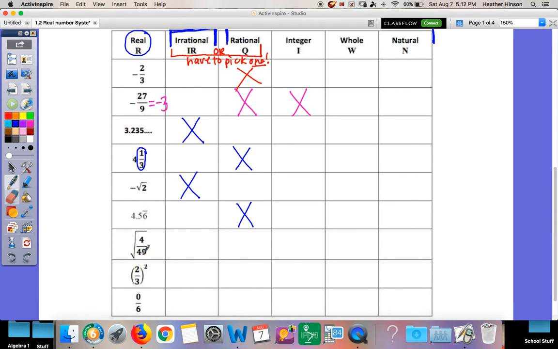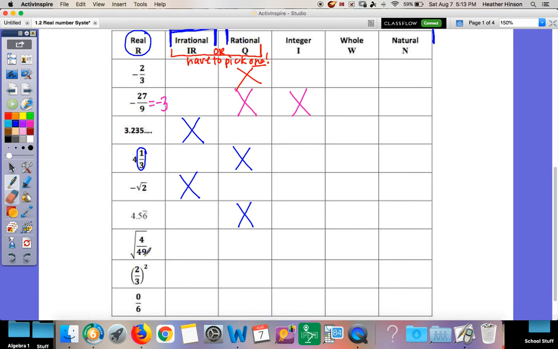Okay, square root of 4 over 49. Remember, if it's a square root I don't know, it's irrational. But if it's a square root I do know, it's rational. Like square root of 4, that's 2. 2 is a rational number because it's a normal number. So which one is this? It's kind of weird because we have a fraction here, but square rooting a fraction is pretty basic.